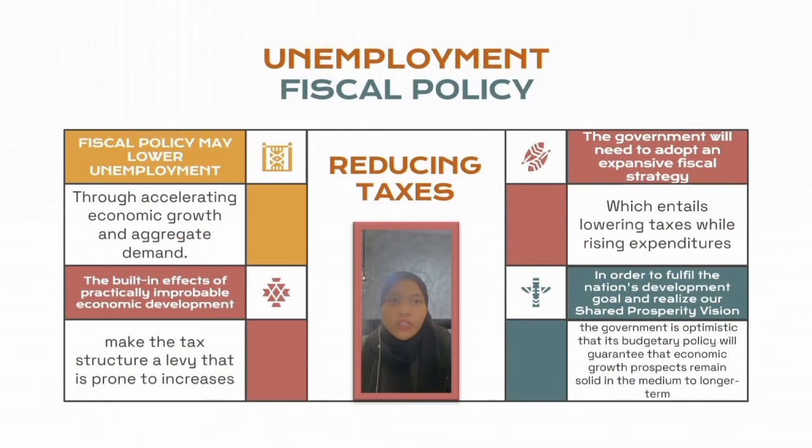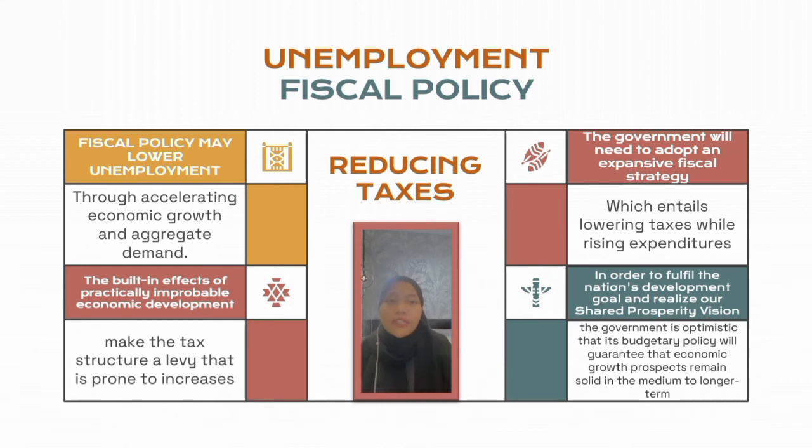Public policy used by Malaysia to overcome the unemployment issue. A fiscal policy is one that modifies the ratio of taxation to expenditure in order to influence overall demand. Taxation, public debt, government expenditure and revenue are all aspects of fiscal policy that affect how the government controls the economy. There are two types of fiscal policy, that is contractionary and expansionary.